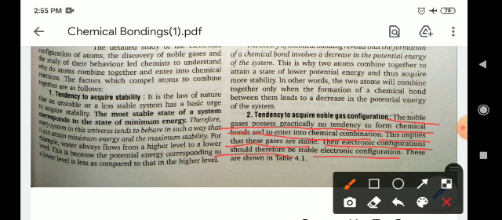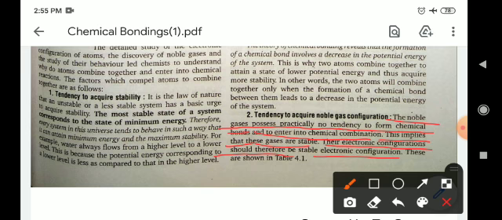The noble gases have a complete octet, so they do not need to combine with other elements to form molecules. All other elements of the periodic table want to obtain an electronic configuration like that of the noble gases.